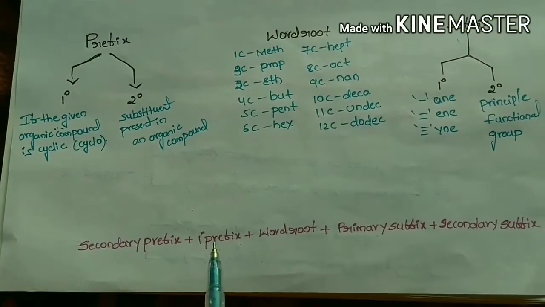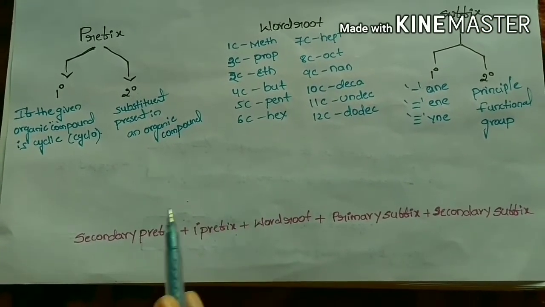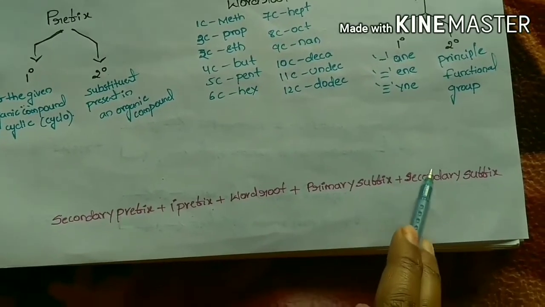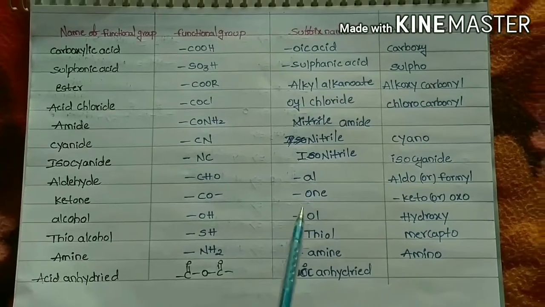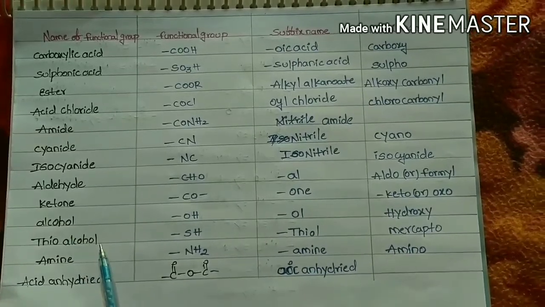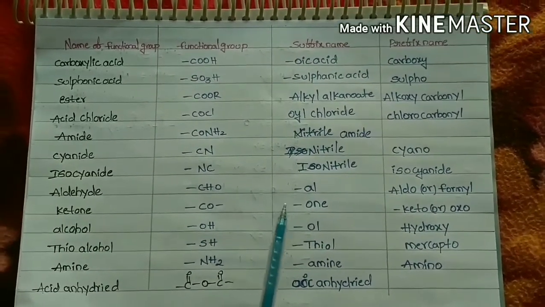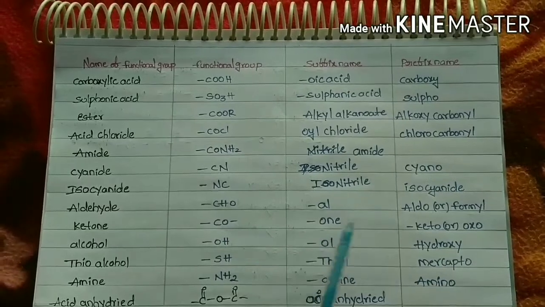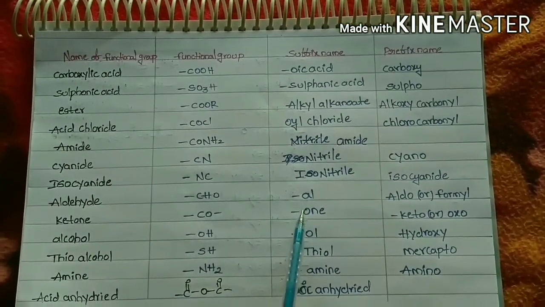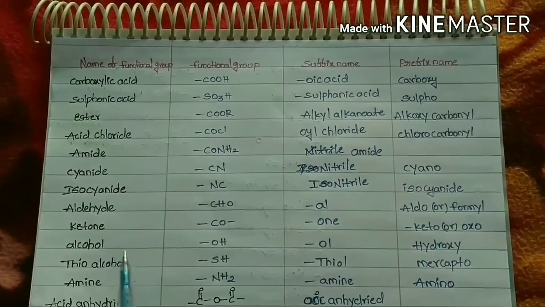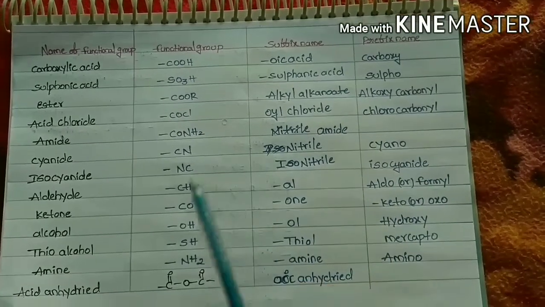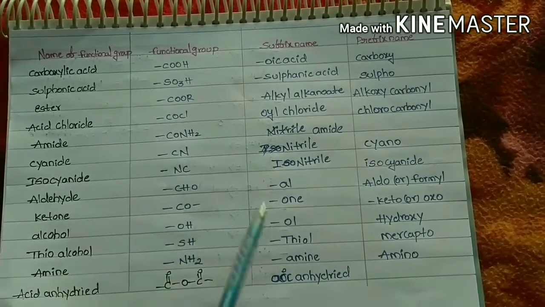To sum up, the name of an organic compound is a combination of secondary prefix, primary prefix, word root, primary suffix and secondary suffix. Here is a list of suffix names and prefix names of some of the functional groups used in IUPAC nomenclature. These suffixes and prefixes are used based on the priority of the functional groups. The suffix name is used when the functional group is acting as the principal functional group, and prefixes are used when the functional group is acting as a secondary functional group.